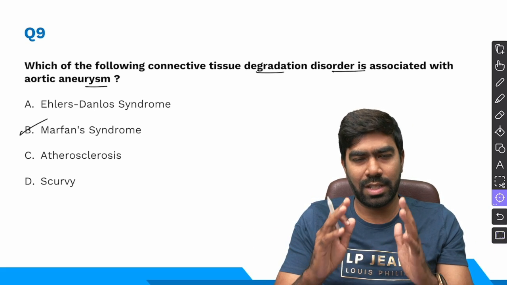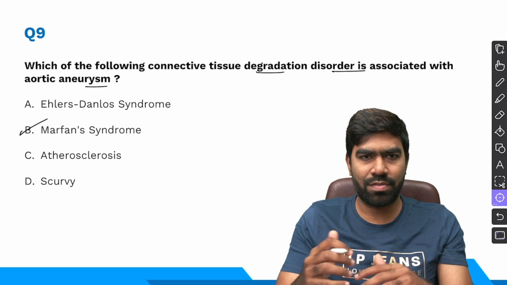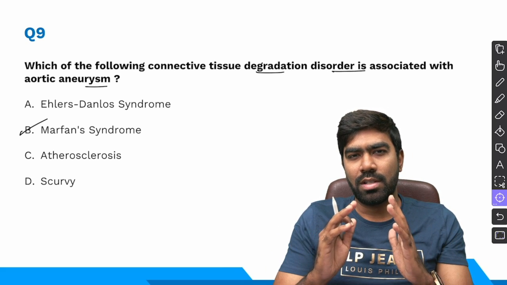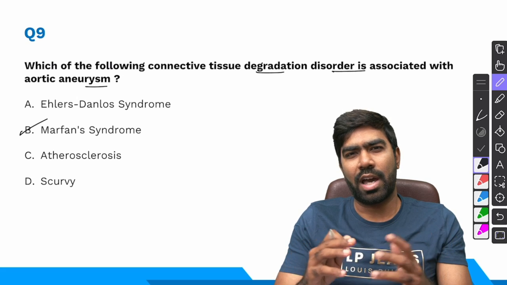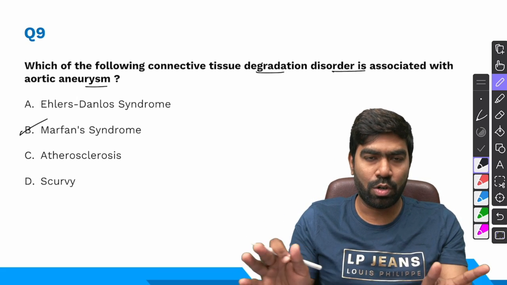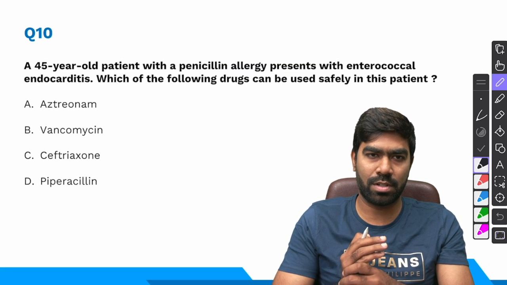What about atherosclerosis? Yes, it's a risk factor for abdominal aortic aneurysm, but when it comes to this, again Marfan syndrome, I'm going to go for that only. What about scurvy? Scurvy is again a kind of collagen disorder, but it is not associated with aortic aneurysm, by the way. It's only going to produce mucosal bleeding and those things. So I'm not going to go for scurvy as well. The right answer for this question, 100% undoubtedly, is going to be Marfan syndrome.